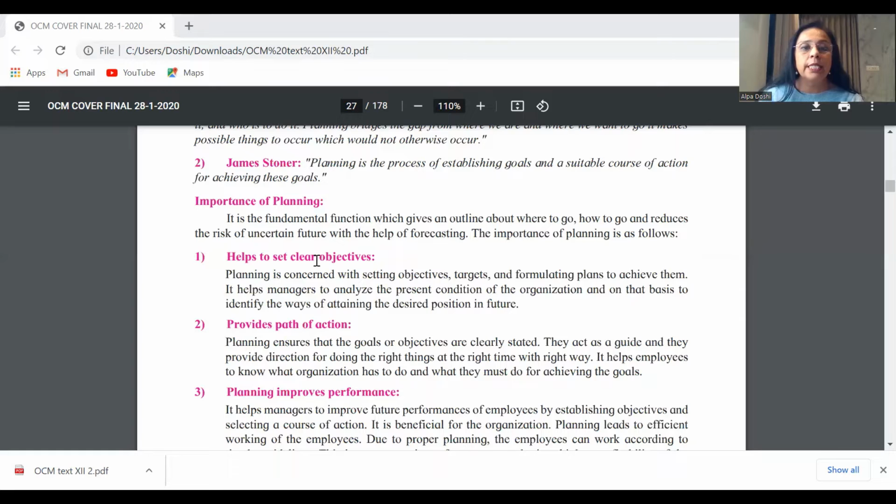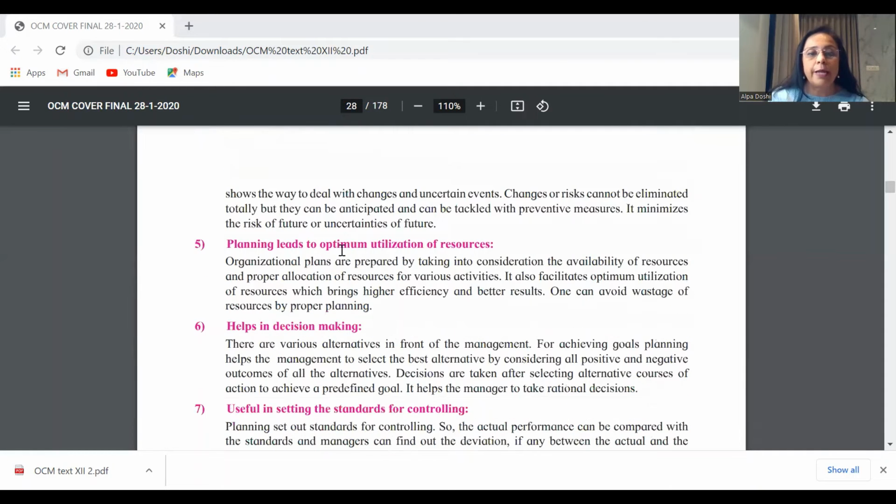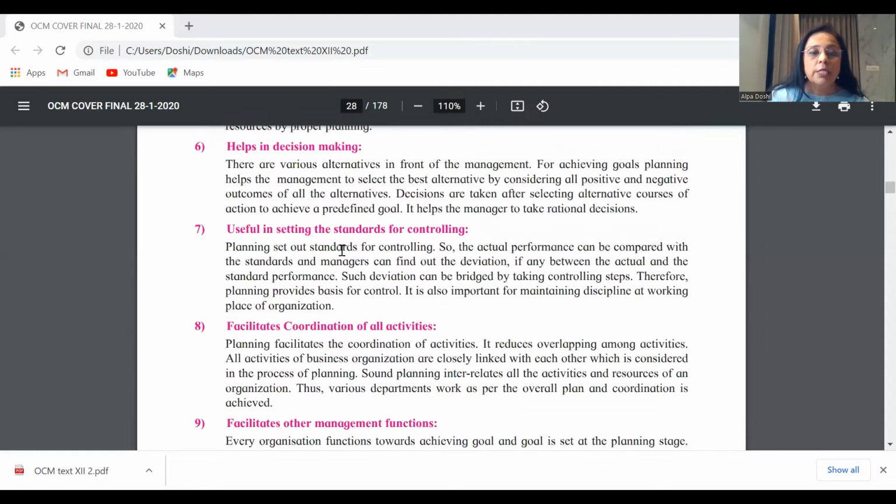Therefore we say that planning is fundamental, which gives the outline about where to go, how to go, who will do it, when it will be done. So all of these are directing us to the reason why planning is called a fundamental function. That's what makes your answer on why planning is a fundamental function.